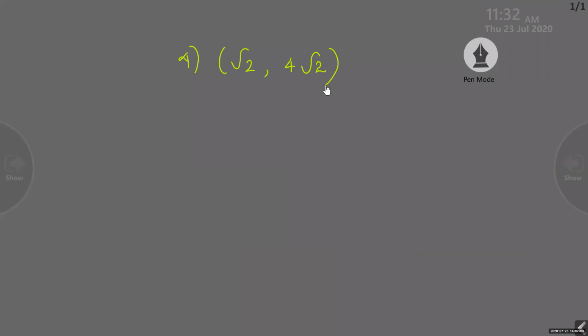And the equation is x minus 2y equal to 4.